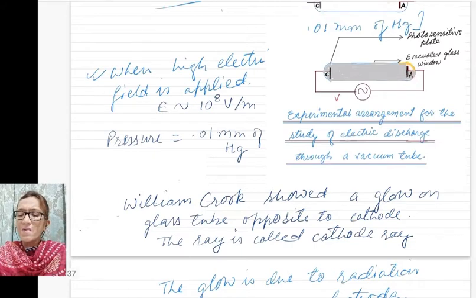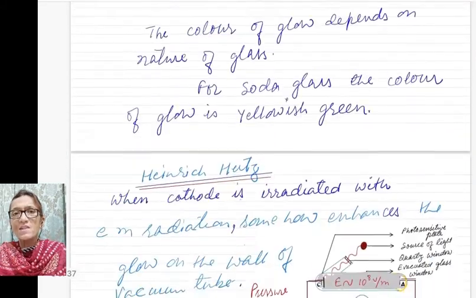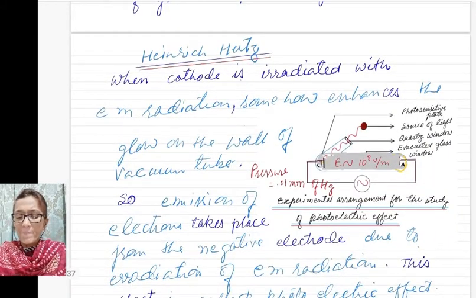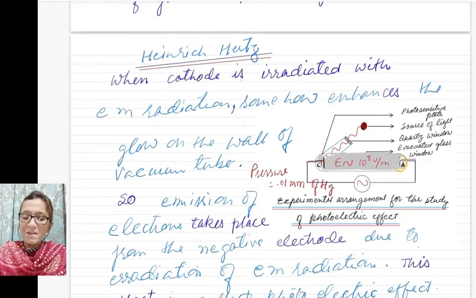And the color of glow depends on the nature of glass. For soda glass, the color of glow will be yellowish green. So now, using the same vacuum tube, Heinrich Hertz observed the photoelectric effect. So what is the photoelectric effect?